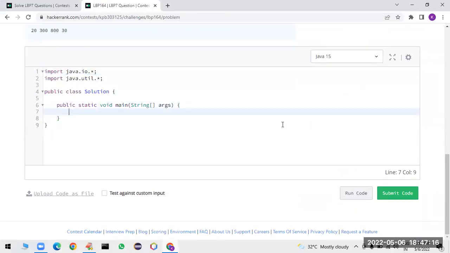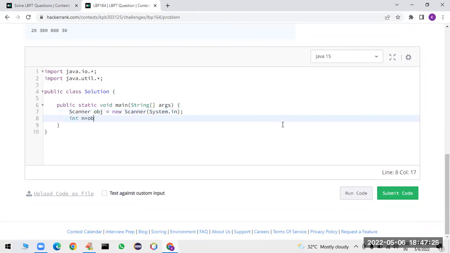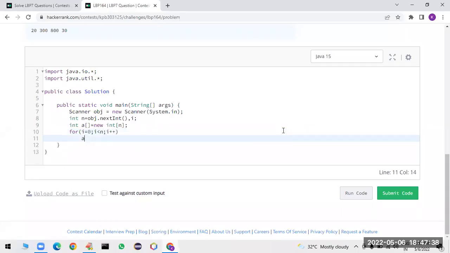So I'm taking the Scanner class: Scanner obj is equal to new Scanner of System.in. Next, integer n is equal to obj.nextInt(), and I'm taking an array. So int a is equal to new int of n. Then for i is equal to 0, i less than n, i plus plus, a of i is equal to obj.nextInt().